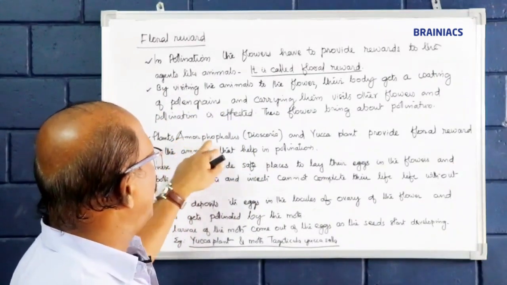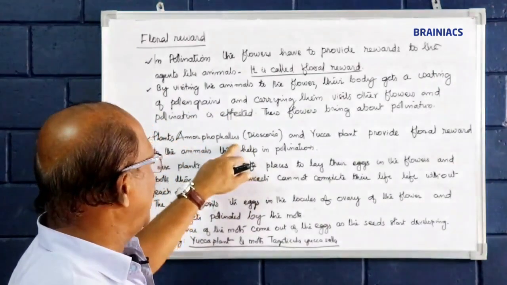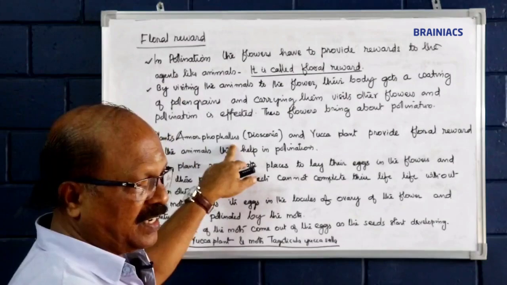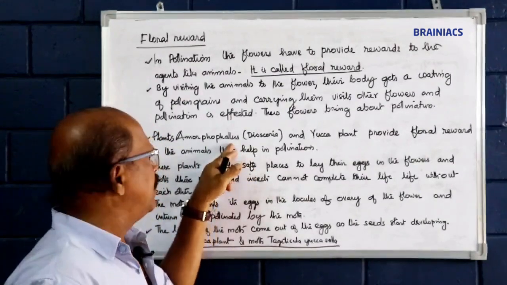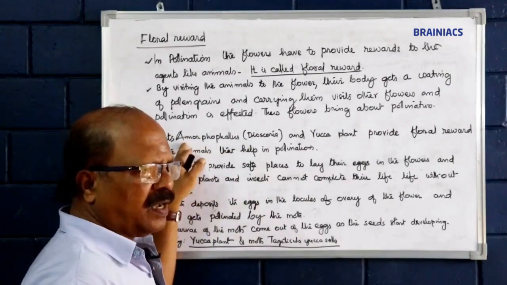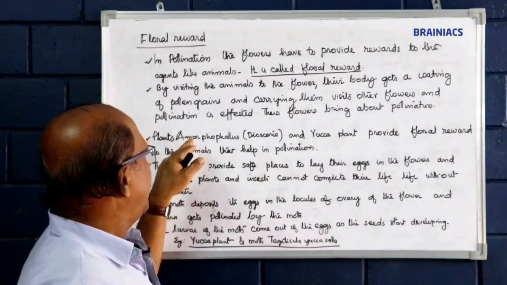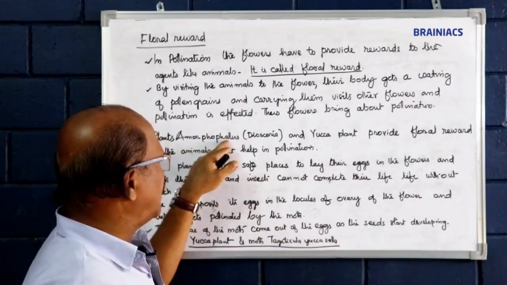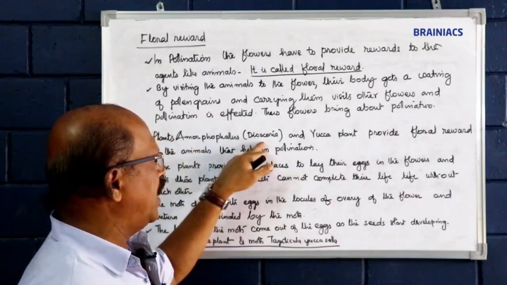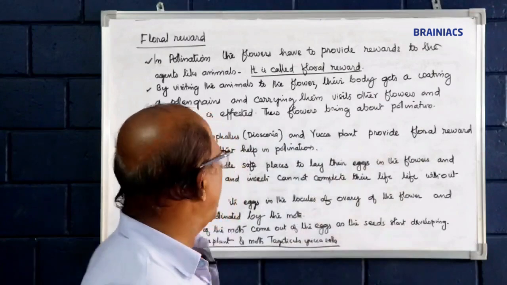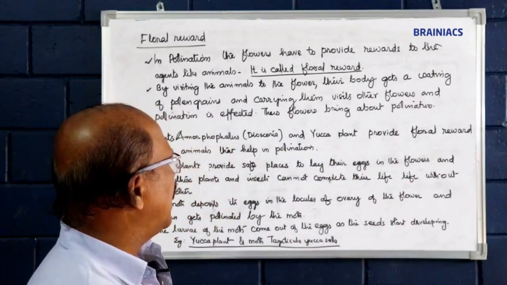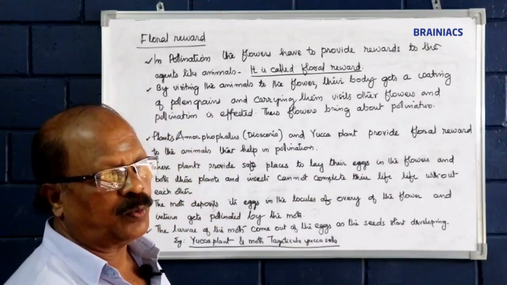See, plants like Amorphophallus, Dioscorea, and Yucca plant provide floral reward to the animals that help in pollination. How and what?